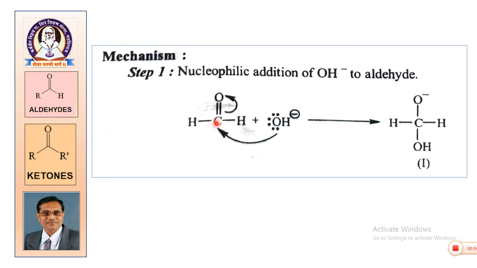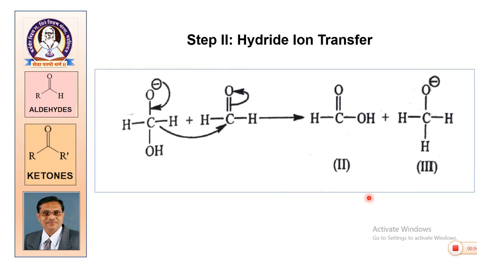We have seen this in several earlier reactions. Oxygen bears partial negative charge, carbon bears partial positive charge. As a result, OH minus attacks the electropositive carbon, giving an anion. Oxygen carries the negative charge, so it is not a carbanion, it is an anion.